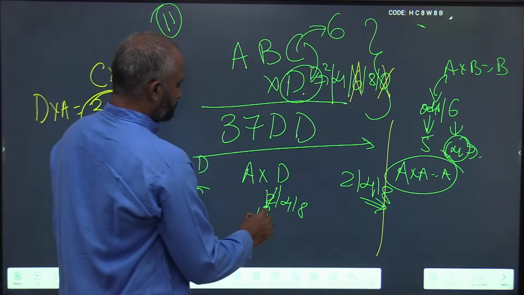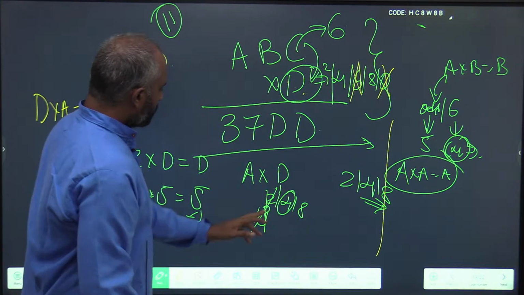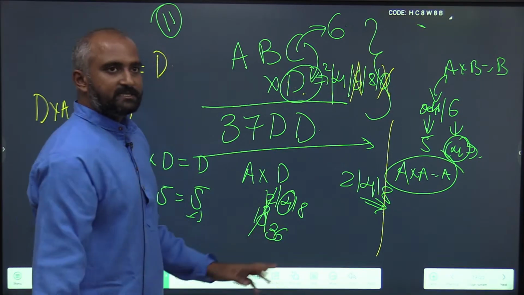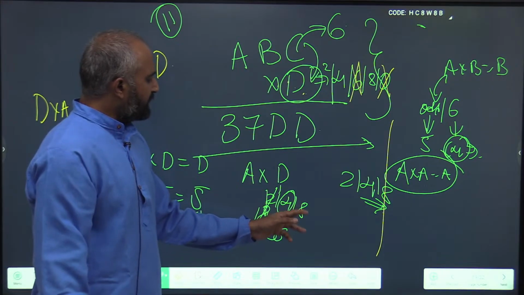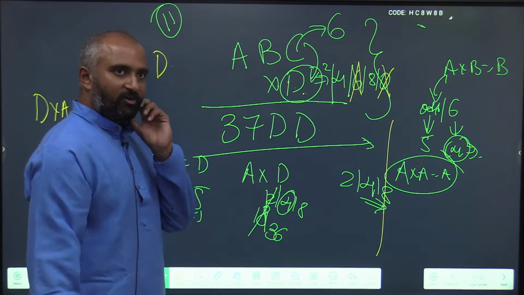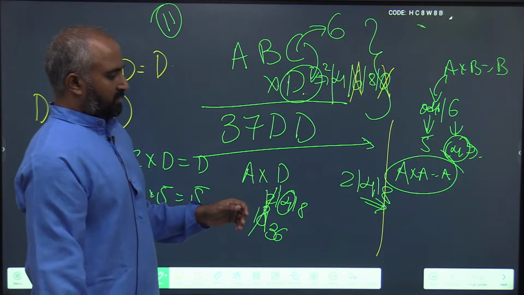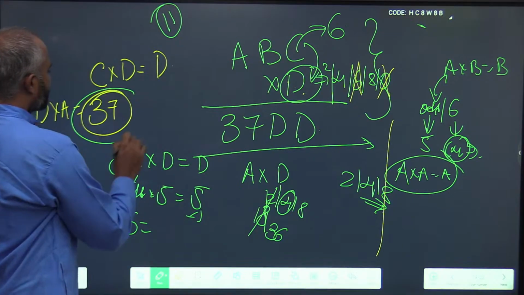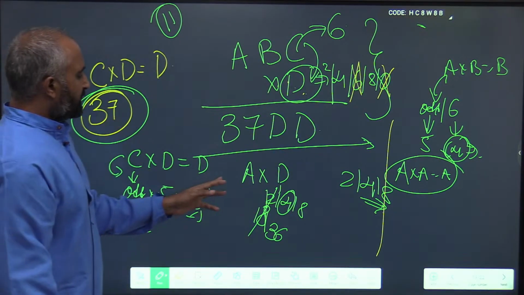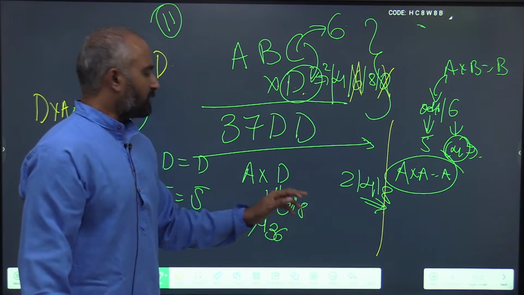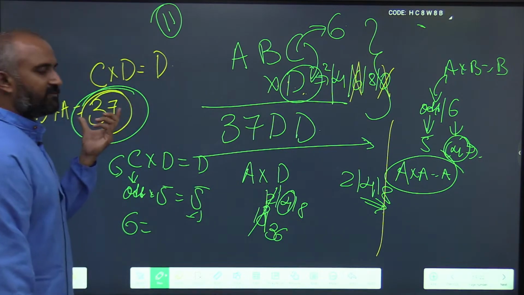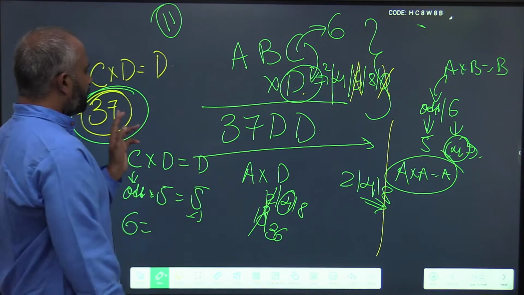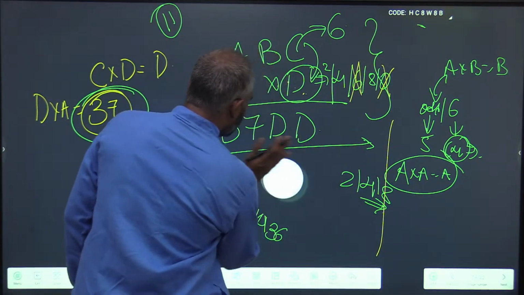Next, 4. 9 4s are 36. It is in the vicinity of 36. Do you have any number with 8 in the vicinity of 37? 8 4s are 32 and 8 5s are 40. So if I multiply with 8, I have no number which is in the vicinity of 37. So this gives me a hint that my D is 4.